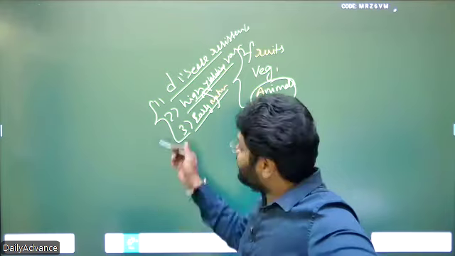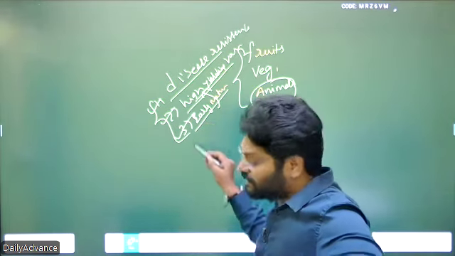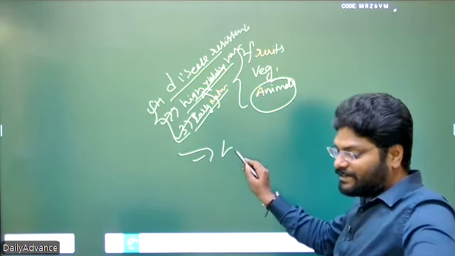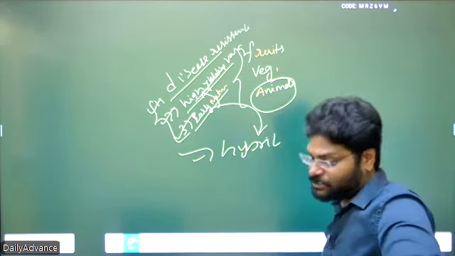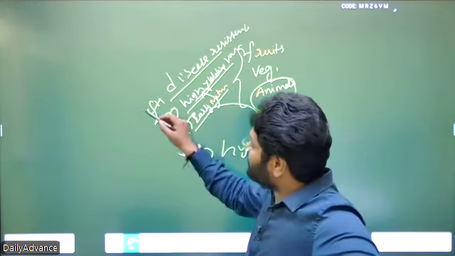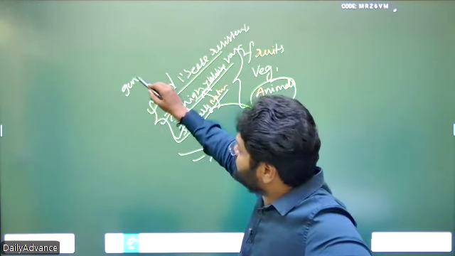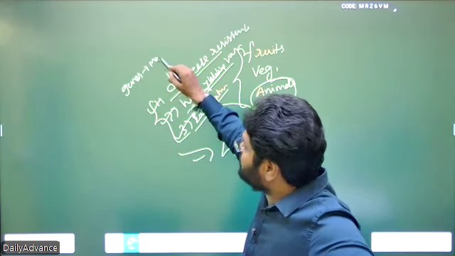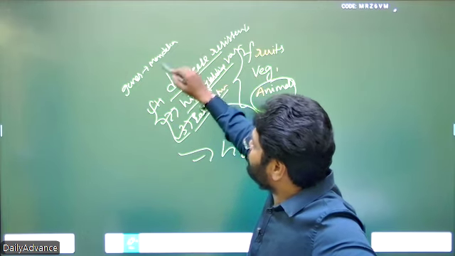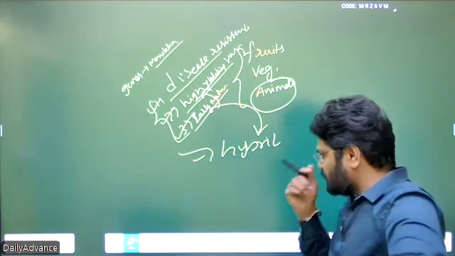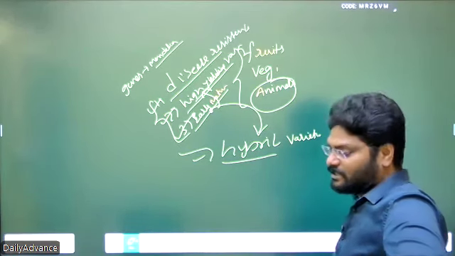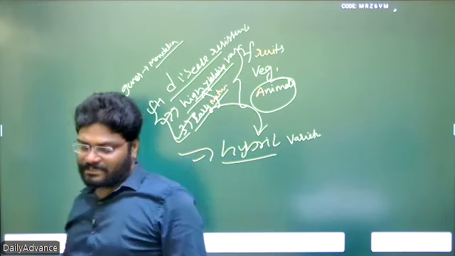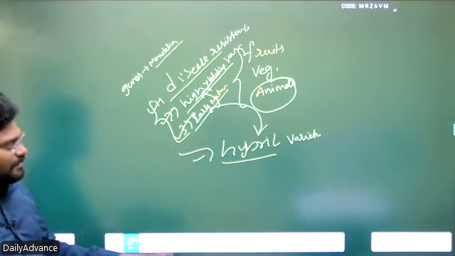We will take these favorable traits from the different animals and create hybrid varieties. In hybrid varieties, we will get all these three benefits in a single species. Because these traits are governed by genes, and these genes follow the Mendelian laws, we will cross fertilize these species and bring out a hybrid variety. So hybrid variety is another one. These are some applications of Mendelian laws.